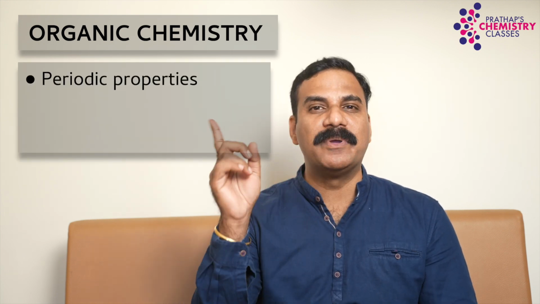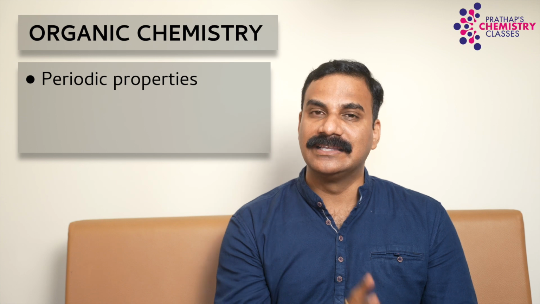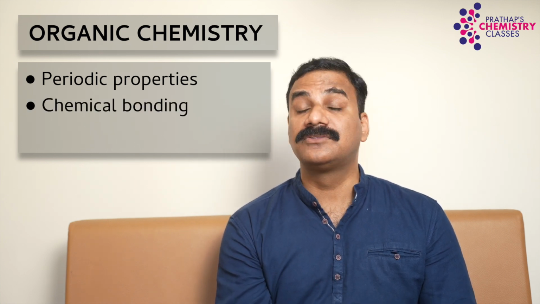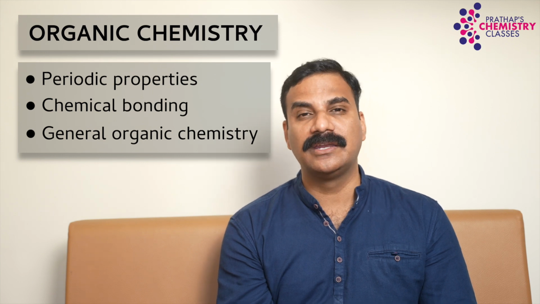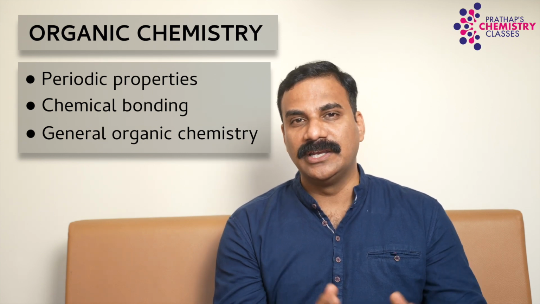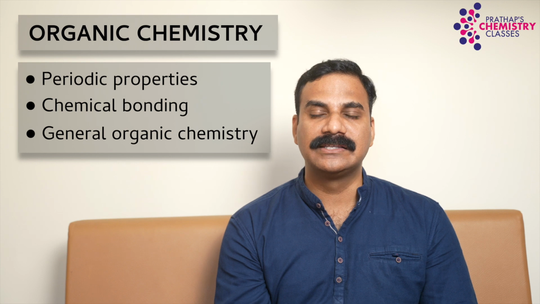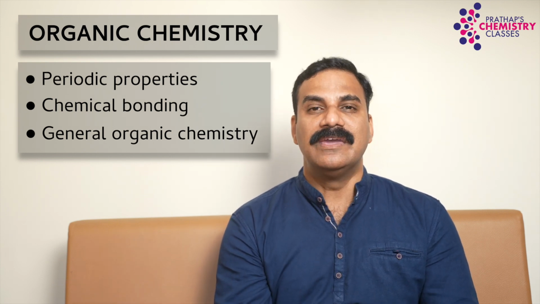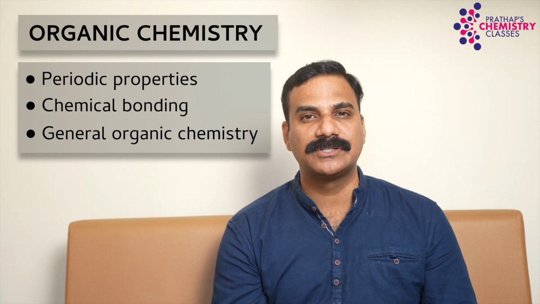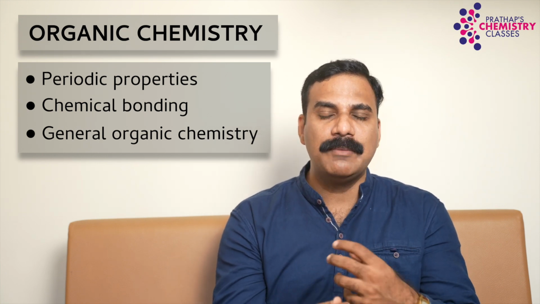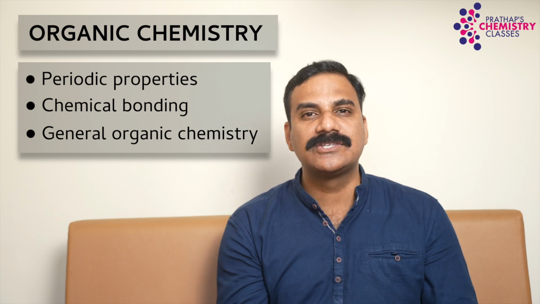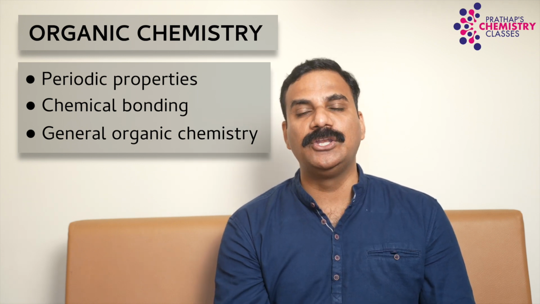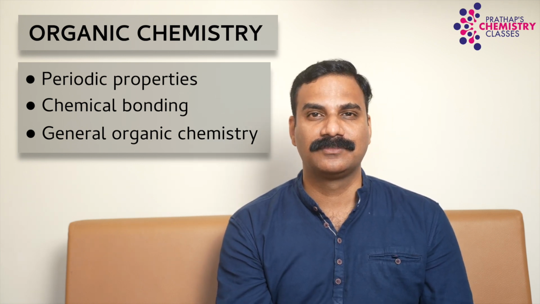Which are those? Number 1, again, it is the periodic properties. And the second one is chemical bonding and molecular structure. And the third one is general organic chemistry, which is actually in your class 11. It is labeled as organic chemistry, some basic principles and techniques. If you understand these three chapters and the very basic nuances of these three chapters, then you can play with organic chemistry.